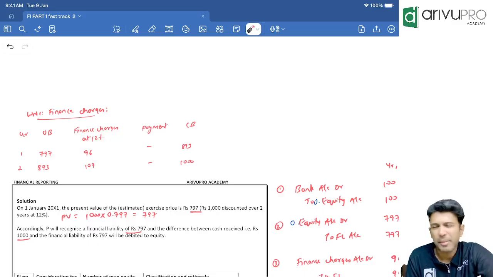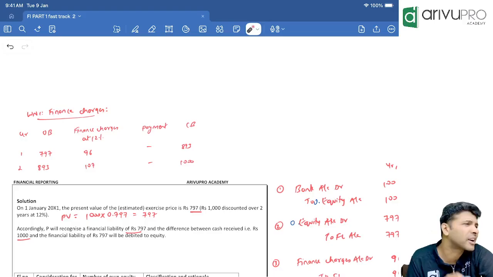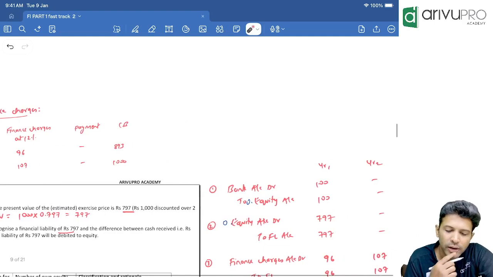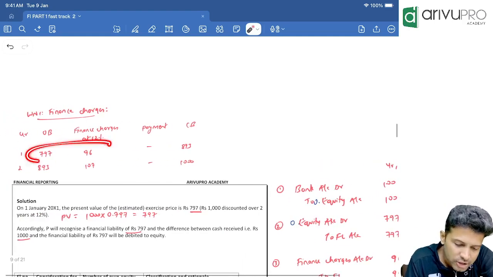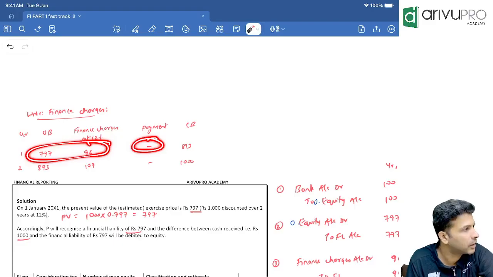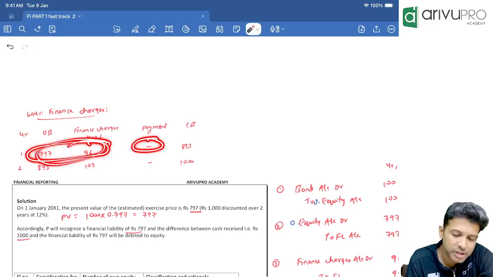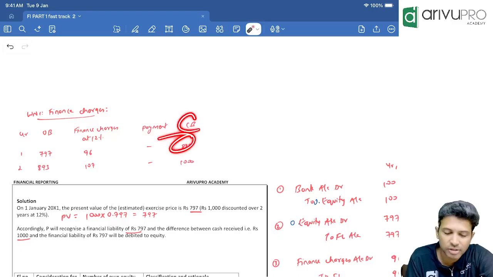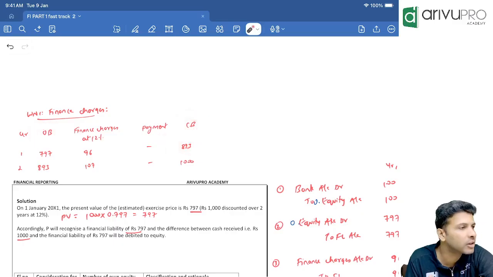Payment. In the first year, will P make any payment, or in the second year? Second year. So in the first year the payment is 0. So how do you get the closing balance? These two added, minus payment. Correct? So how much is this? These two added, minus this, will give you 893. First year's closing balance (OB is opening balance, CB is closing balance) will become the second year's opening balance.